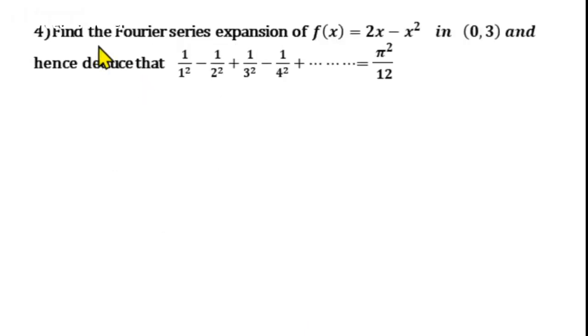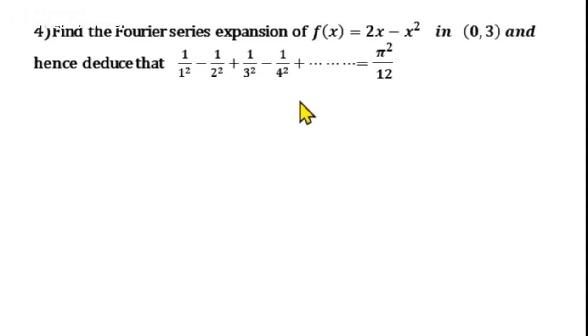Next question. Find the Fourier series expansion of f of x equal to 2x minus x square in the interval 0, 3, and hence deduce that 1 by 1 square minus 1 by 2 square plus 1 by 3 square minus 1 by 4 square plus etc. equals pi square by 12.